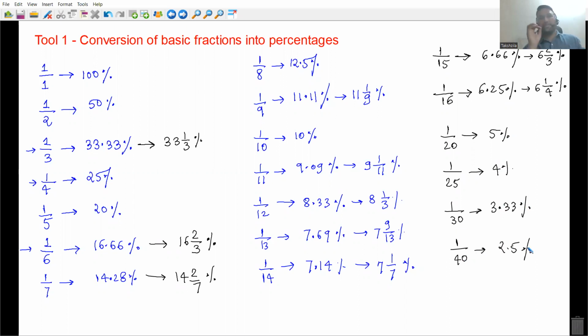Okay. These are the basic fractions. Now, what do I mean by basic fractions, everyone? Basic fractions means 1 divided by something are called as basic fractions. ठीक है? This is tool number 1. I hope सबने note down कर लिया है. ठीक है? Then दिस इज टूल नंबर 1, कन्वर्जन ऑफ बेसिक फ्रैक्शंस इनटू परसेंटेजेस. इसका एप्लीकेशन वगैरह पूरा टॉपिक ही इसका एप्लीकेशन है एवरीवन, यू विल कम टू नो.